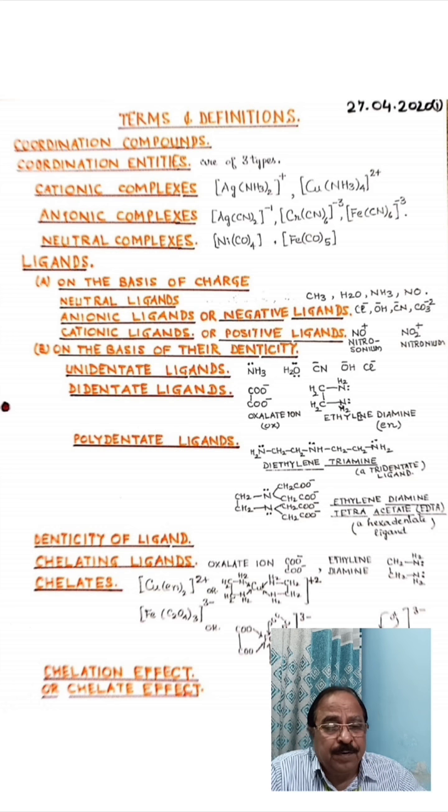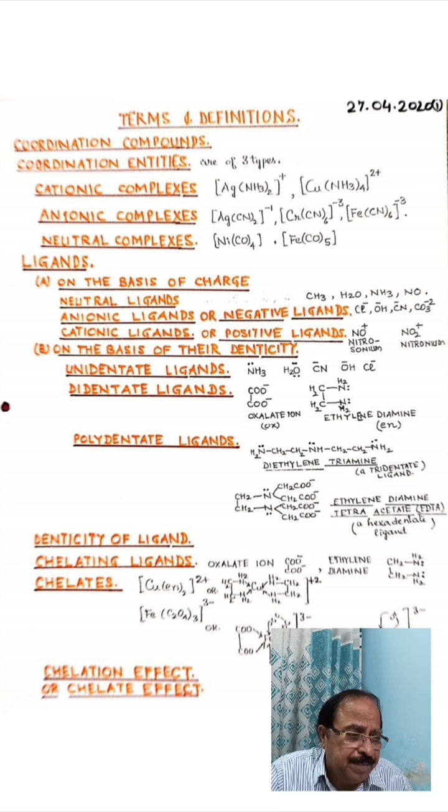Now we have to define what a ligand is. I have already told you that in a coordination entity there is one central metal atom or ion, and to this are bonded a number of species. They can be negatively charged species, neutral molecules, or sometimes positively charged species also. These are known as ligands.